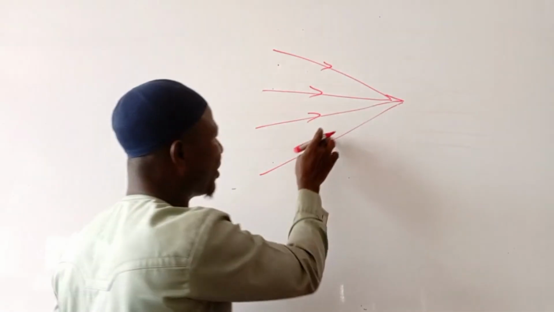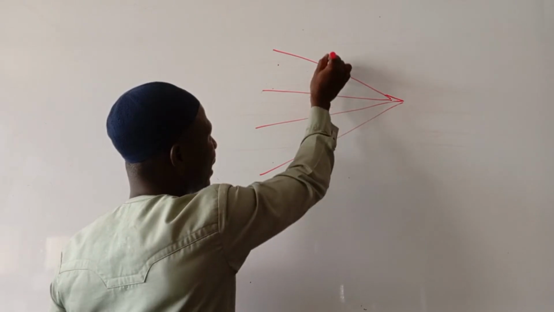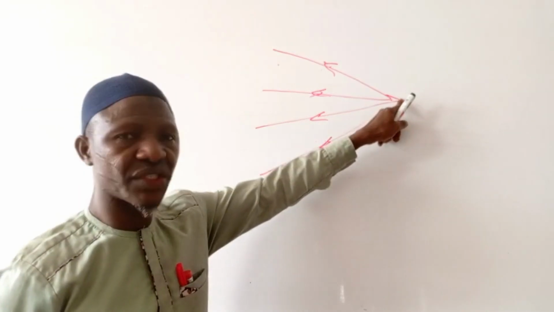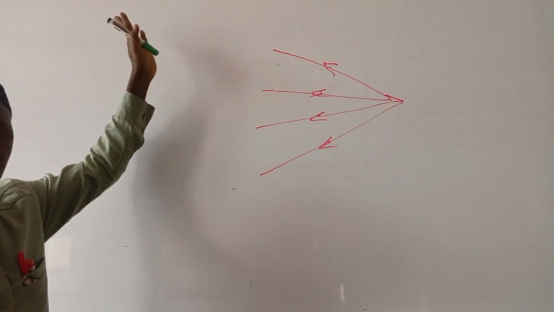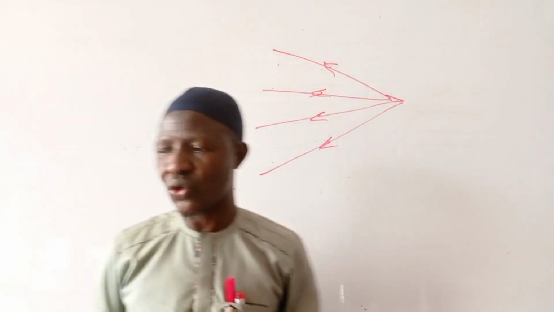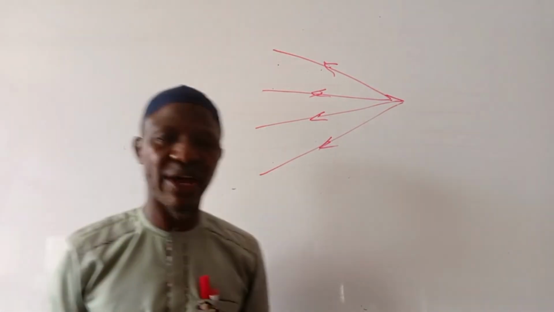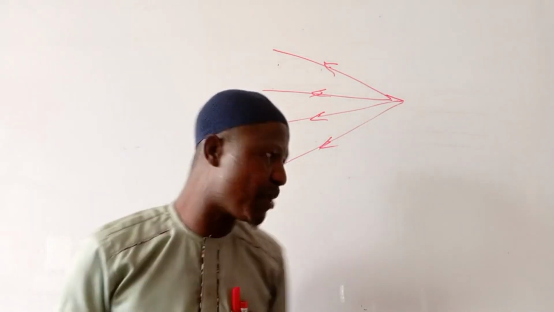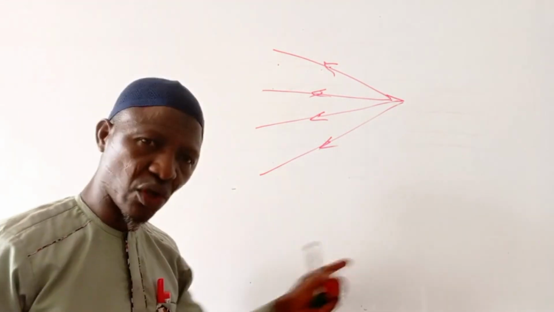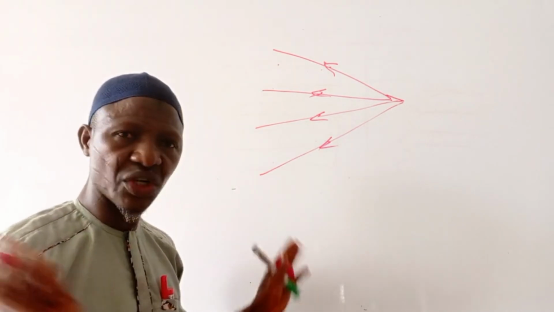But if the arrow is pointing outwards, like this, this shows that the rays of light from this source each went in a different direction. In that case, we call it divergent beam. So that is the types of beam we have: convergent, divergent, and parallel beam. For parallel beam, just like we have parallel lines, the only difference is that you must put an arrow. Don't forget, we are talking about rays. There must be an arrow. If you draw a line without that arrow, it's not a ray.